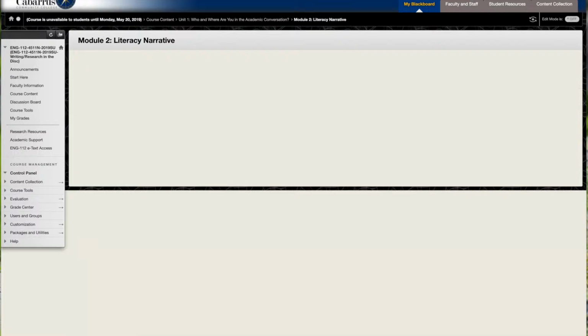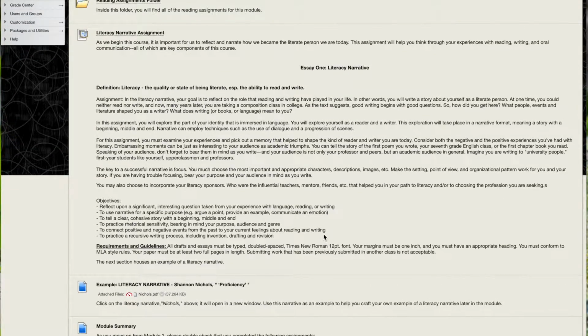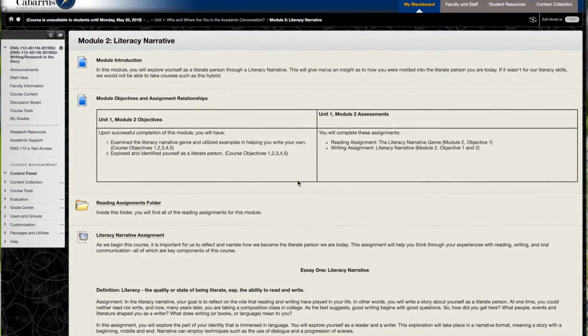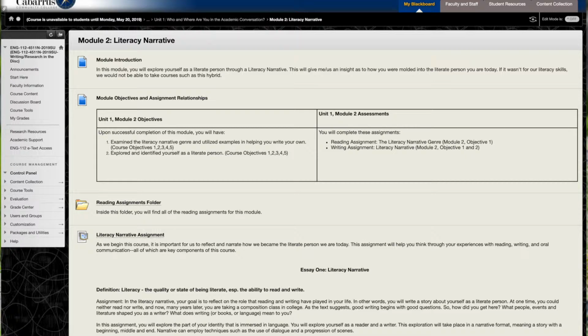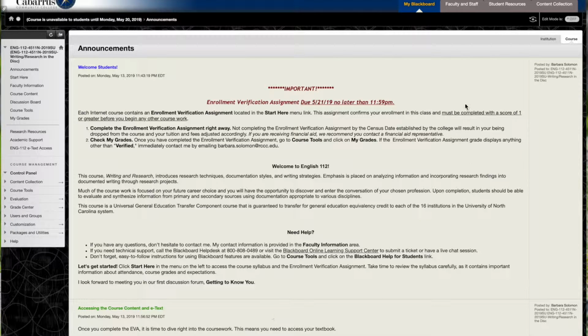I'm going to cancel out of that, and that is all there is for the first unit. Once we're clicking back into the announcements page, again, please remember to check the announcements page weekly at minimum and get started early on all of your assignments so that you're not rushing in the end to complete activities. I wish you well, and if you have any questions, please feel free to reach out to me through email. If I didn't explain anything completely, let me know, and I can create another video later on for other parts of Blackboard that may be giving you trouble.